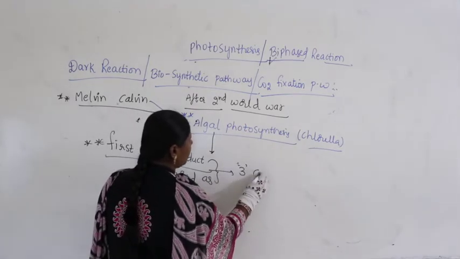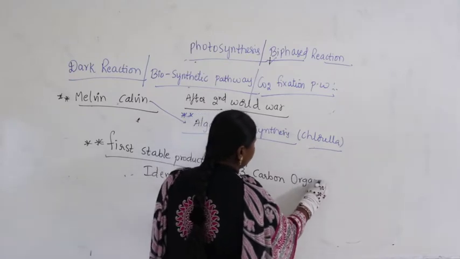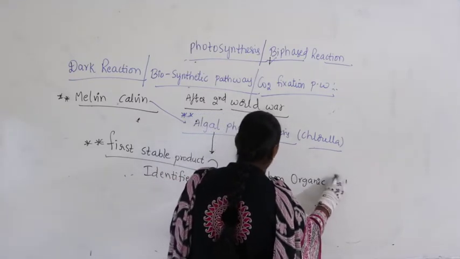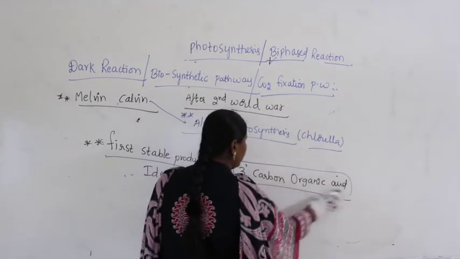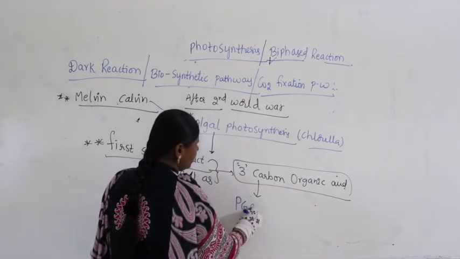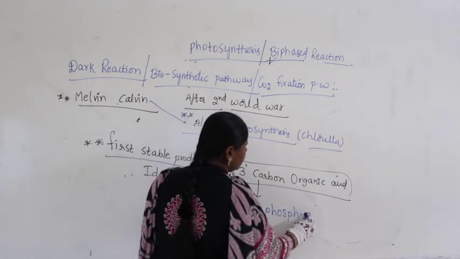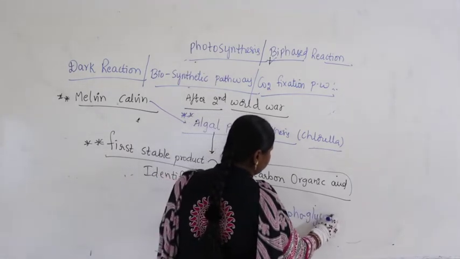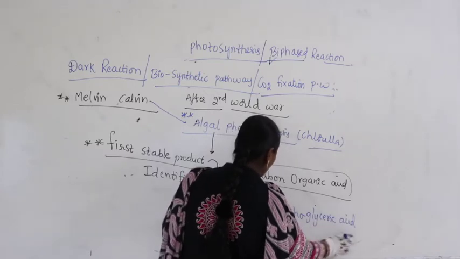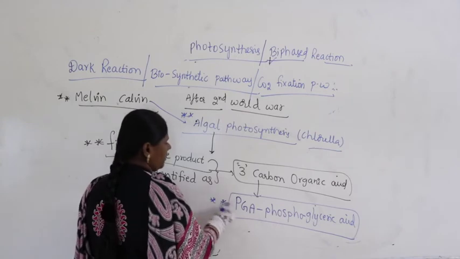a 3 carbon compound, a 3 carbon organic acid, and he gave the name PGA. What is PGA? Phosphoglyceric acid. Very important.